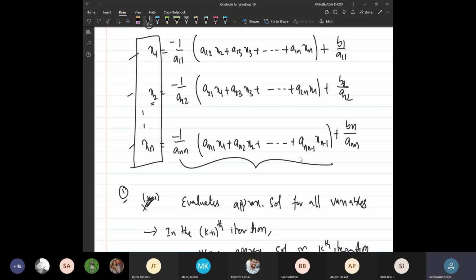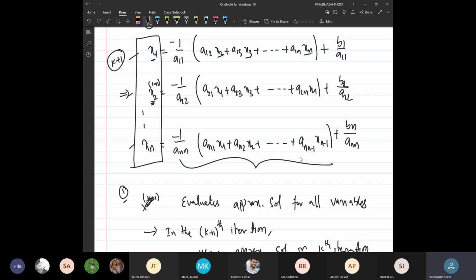For example, suppose you want to evaluate x1 for some particular k plus 1 iteration. Before that we should know x2 in the kth iteration, x3 in the kth iteration, up to xn in the kth iteration. All of them must be known. Now there is no problem for x1, but assume that we are working on the k plus 1th iteration and evaluating the x2 value, that is x(k+1) for the second variable.